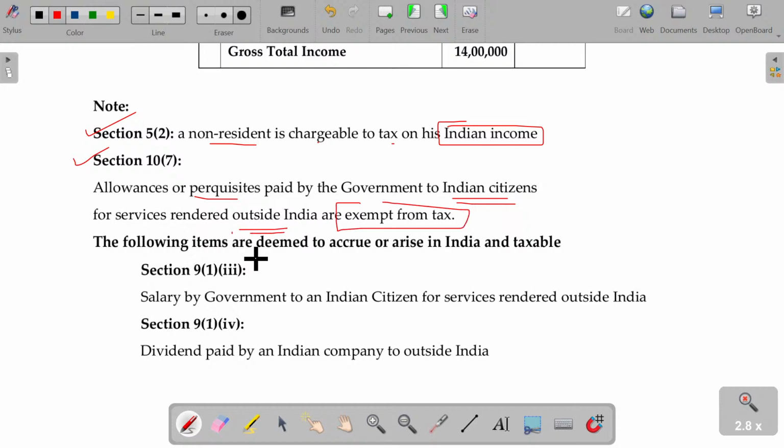So the following items are deemed to accrue. What are they? Number 1, salary by government of India to Indian citizen for services rendered outside India is taxable. And this one, fourth one, dividend paid by an Indian company to outside India. If you are able to give these details, you will ensure good marks. So you better read those theoretical points also.